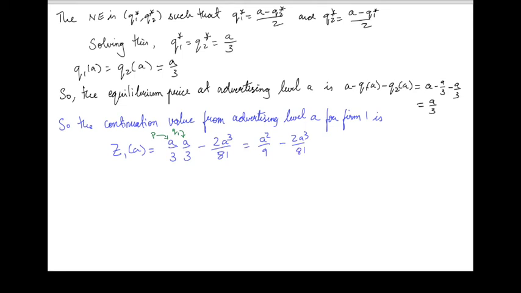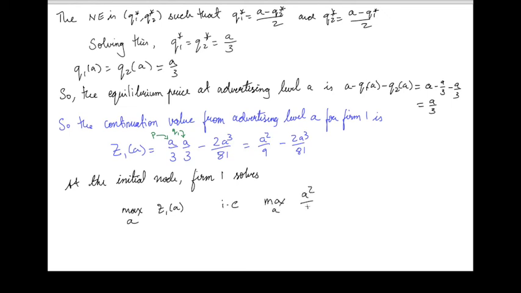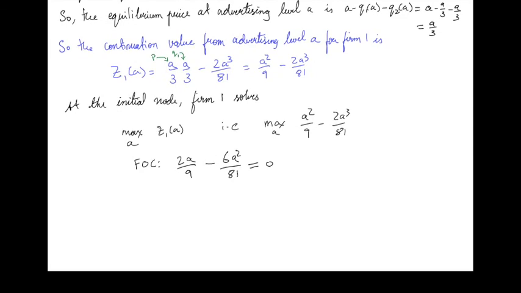In the very initial node, firm 1 solves the following maximization problem. It picks the advertising level A that maximizes its continuation value. In other words, it picks A to maximize A squared over 9 minus 2A cubed divided by 81. The first order condition is 2A divided by 9 minus 6A squared divided by 81 equals 0. So we have that 2A over 9 equals 6A squared over 81.